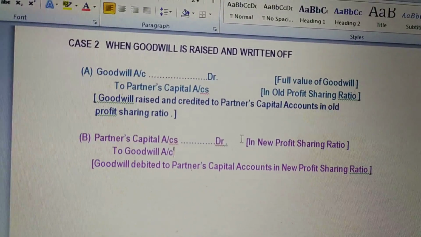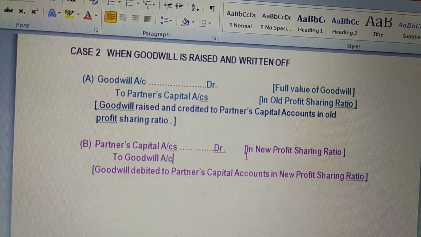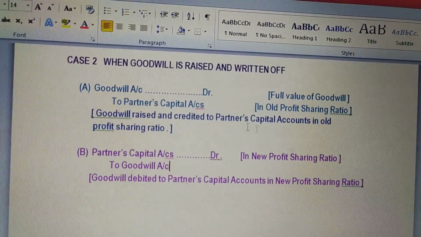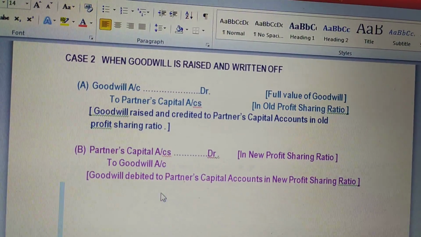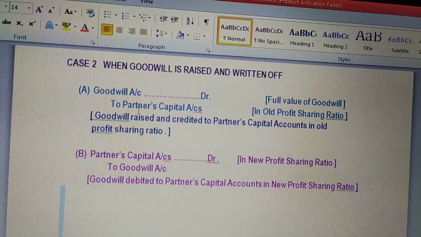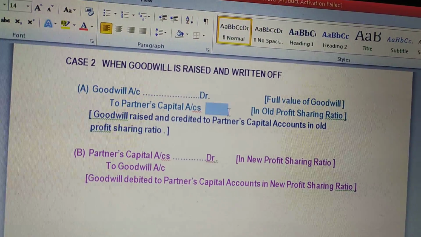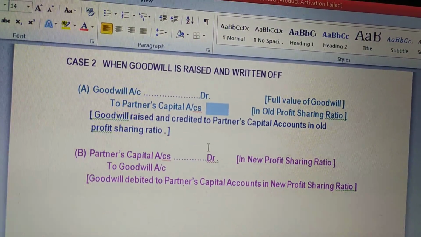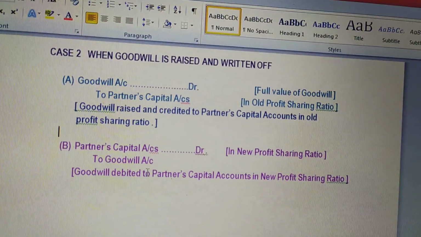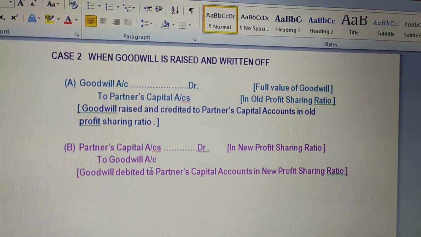Here in which ratio will you distribute the amount? In the new profit sharing ratio. Okay, understood? When goodwill is raised, it will be debited and partners' accounts will be credited in the old profit sharing ratio, and when goodwill is written off, it will be credited and partners' accounts debited in the new profit sharing ratio.